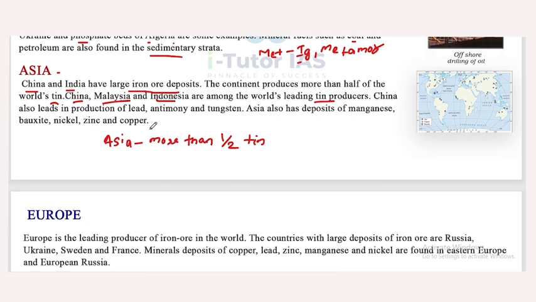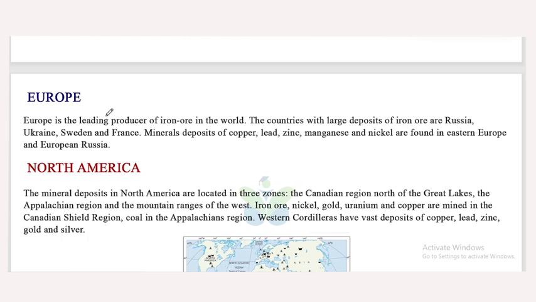Okay, so next one is Europe. Europe is the leading producer of iron ore in the world. The countries with large deposits of iron ore are Russia, Ukraine, Sweden and France. Mineral deposits of copper, lead, zinc, manganese and nickel are found in Eastern Europe and European Russia.